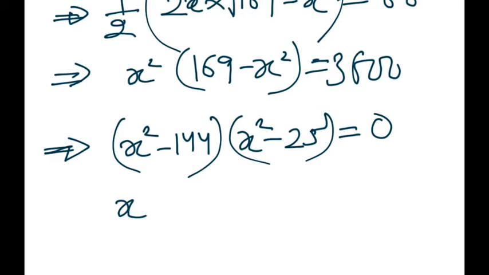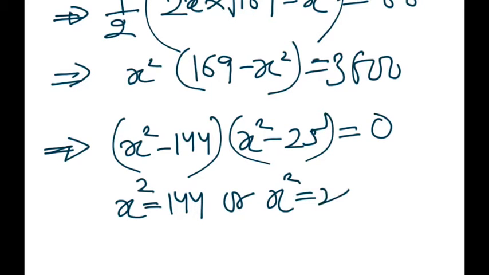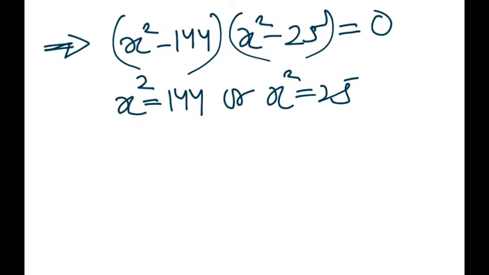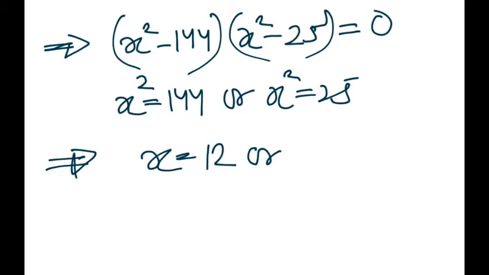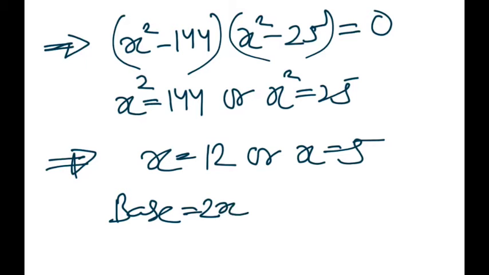So x square is 144 or x square is 25, which means x can be 12 or x can be 5. Therefore the base would be 2x, which is either 24 or 10.